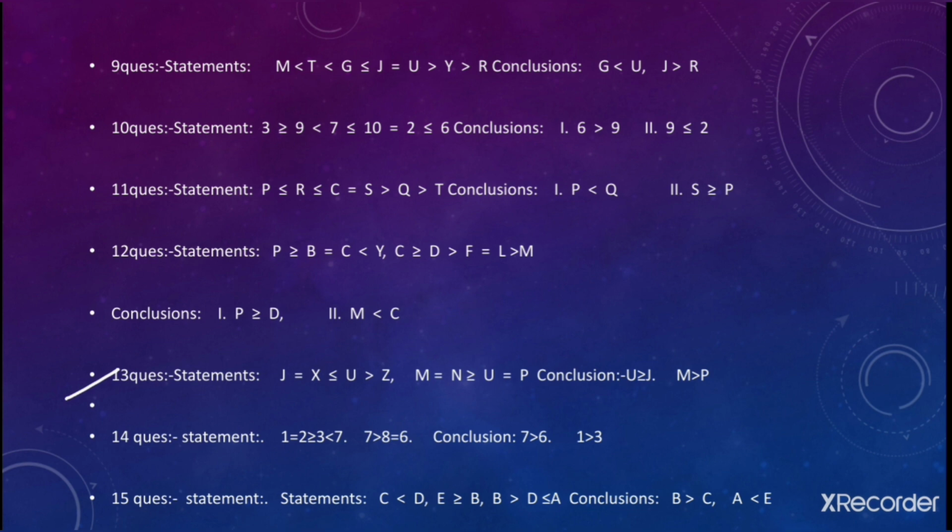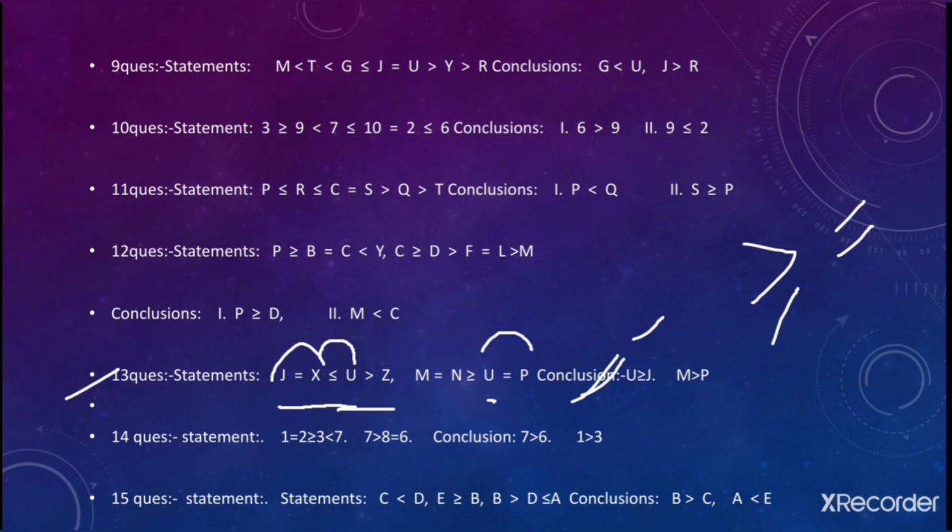In 13th question we have the conclusion given U greater than or equal to J. So see guys, you can move forward from U to P, but you do not have the interlinked of P in this particular entity. फाइन. U यहाँ पे भी है, तो ये U तो अराइव करने नहीं दे रहा, लेकिन ये भी एक U है स्प्लिट एक्सप्रेशन में, तो इसको भी आप चेक करोगे. You can move forward from U to X and from X to J. Since you can move and you have this sign and this sign in the whole entity, so in this way this goes true.